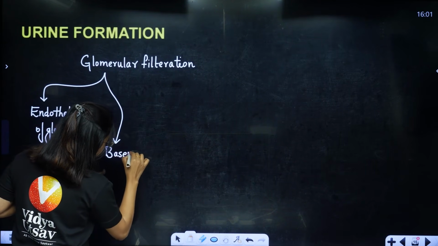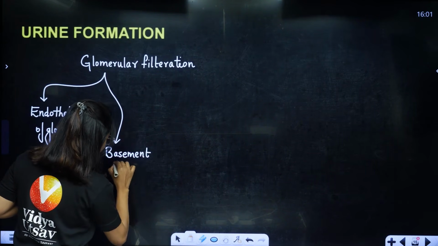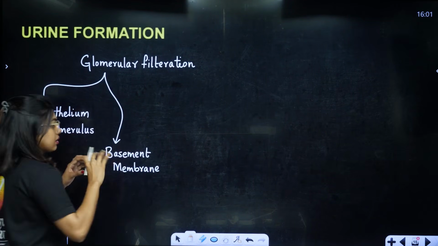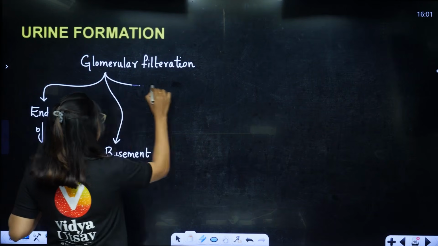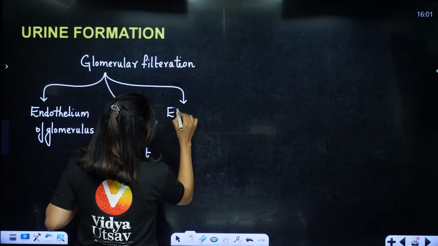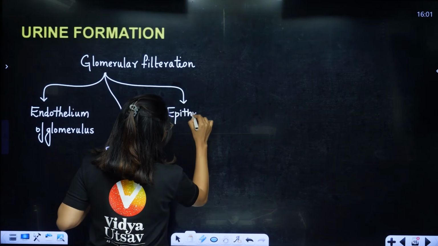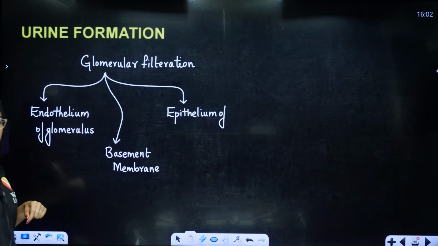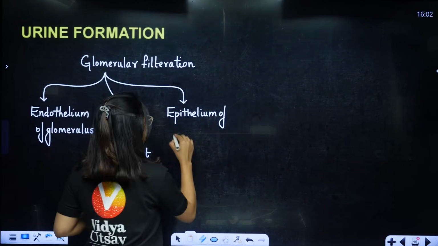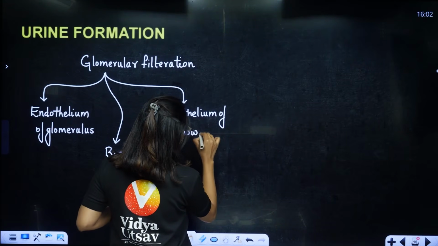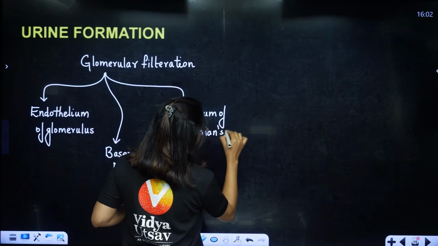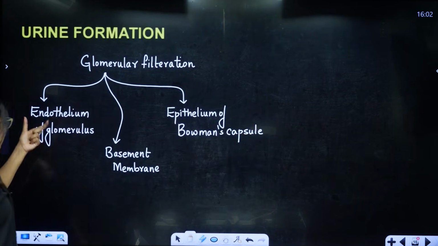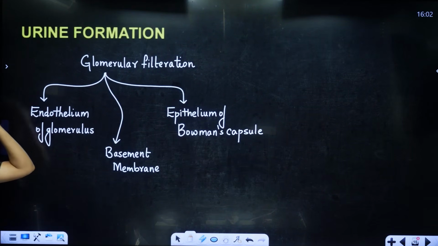In the basement membrane, there is a non-cellular layer, students. That means it is not made up of cells; it is just present in the space. After that, students, you will have the epithelium. Epithelium of whom will be there? The Bowman's capsule will be there, the epithelium of the Bowman's capsule. Understood? So endothelium of the glomerulus, basement membrane, epithelium of the Bowman's capsule.